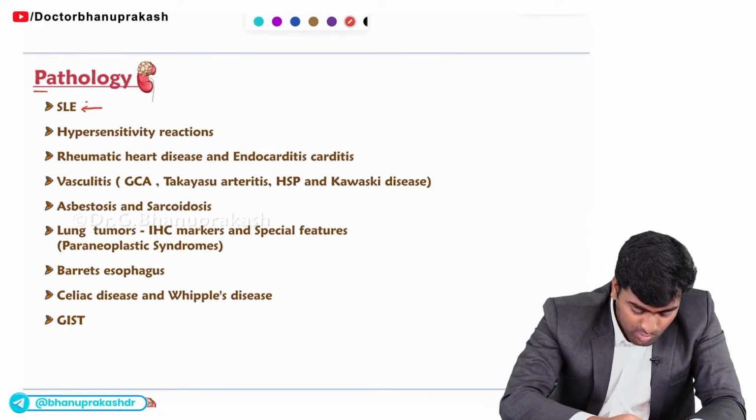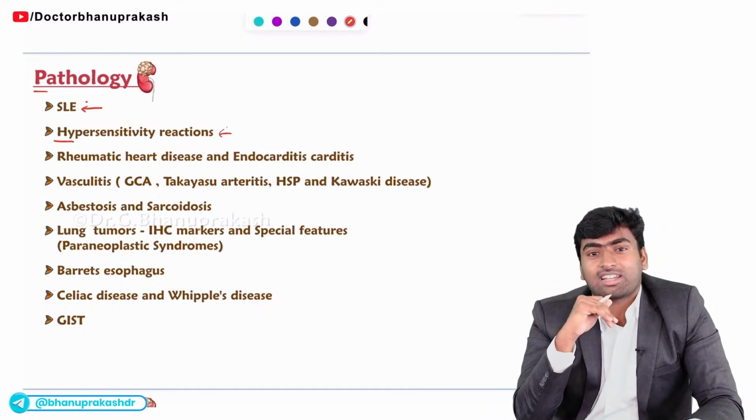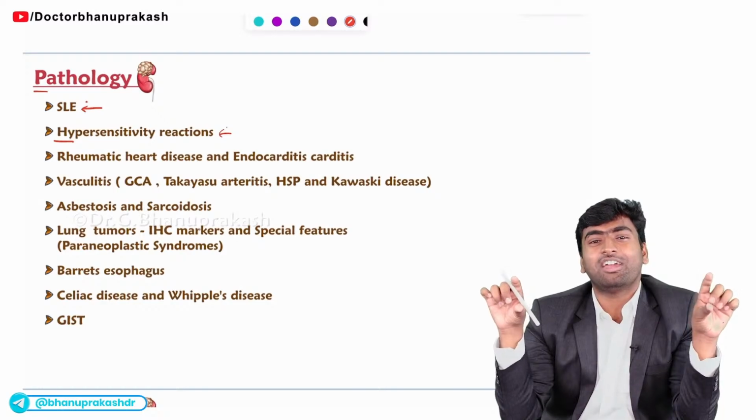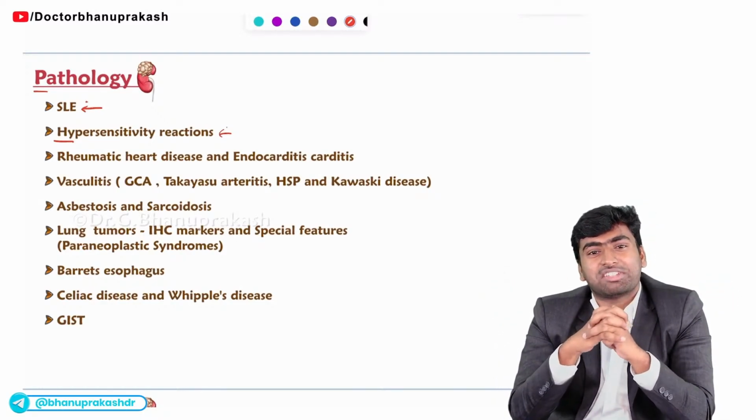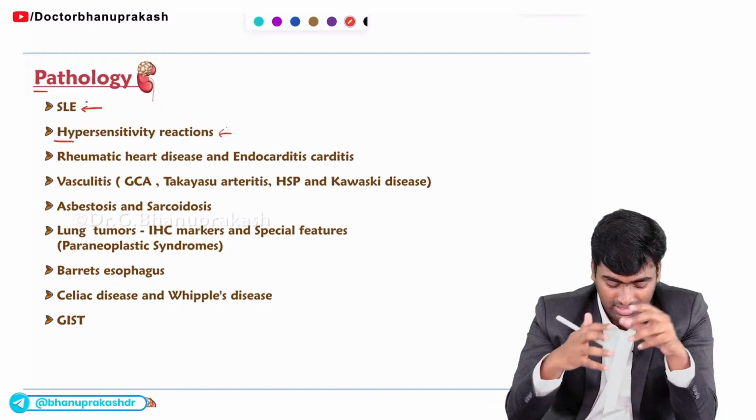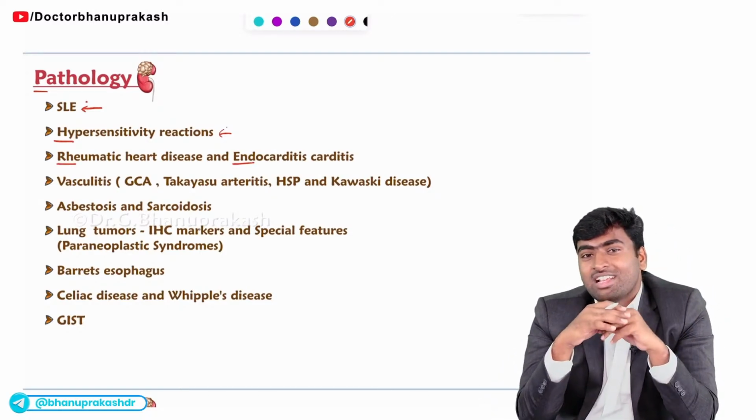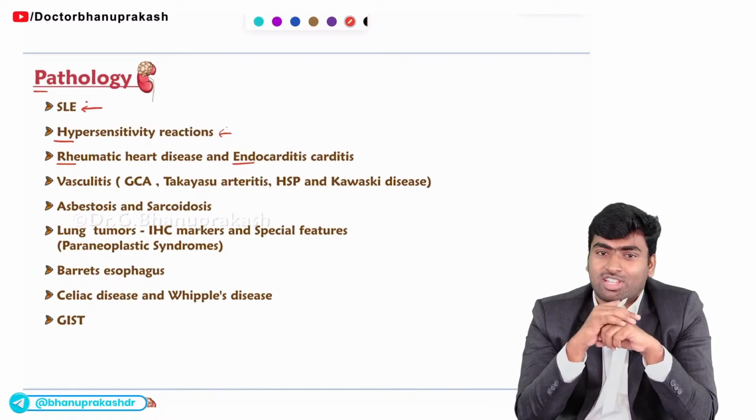Fine. Next, about hypersensitivity reactions. Mostly they will give a description of a hypersensitivity reaction. Fine. And they will ask which type of hypersensitivity reaction this is. Fine. And about rheumatic heart disease and endocarditis, mostly they will ask for the criteria for diagnosis and their histopathological features. Fine.